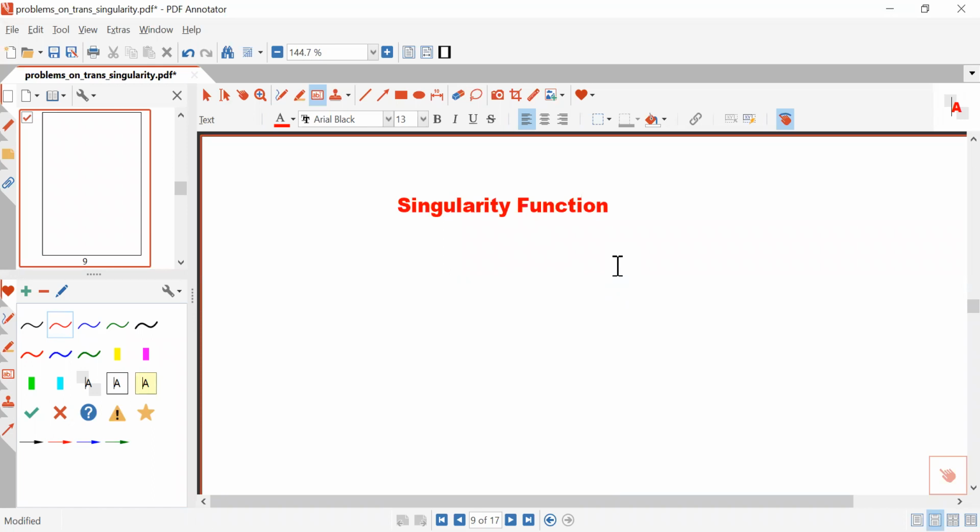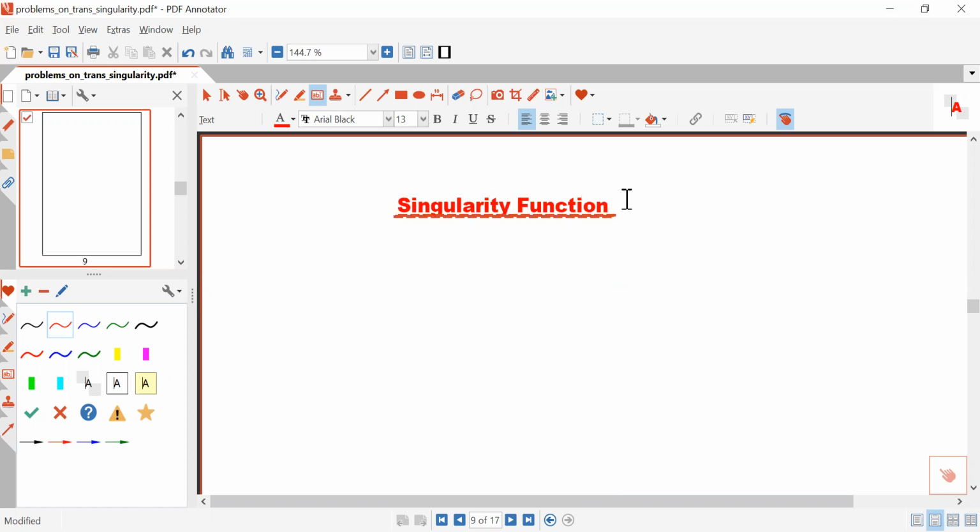Singularity function serves as the basis for representing various other types of signal. So if you have sound knowledge of singularity function, then with its help you can obtain various other types of signal, or you can analyze various other types of signal.